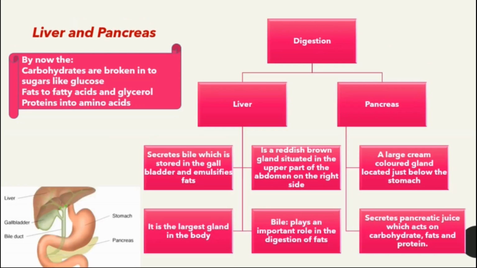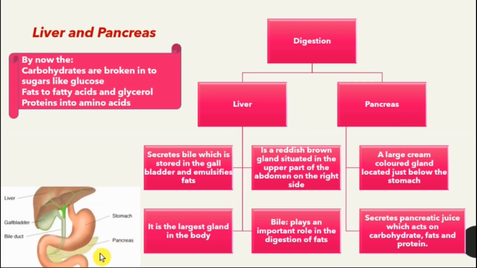Alright, coming back to the liver. The liver secretes bile, which is stored in the gallbladder, and it emulsifies fats. The bile breaks down fats. The liver is a reddish brown gland situated in the upper part of the abdomen on the right side of our body. It is the largest gland in the body. The bile secreted by the liver and stored in the gallbladder plays an important role in the digestion of fats. Meanwhile, the pancreas is a large cream colored gland which is located just below the stomach.